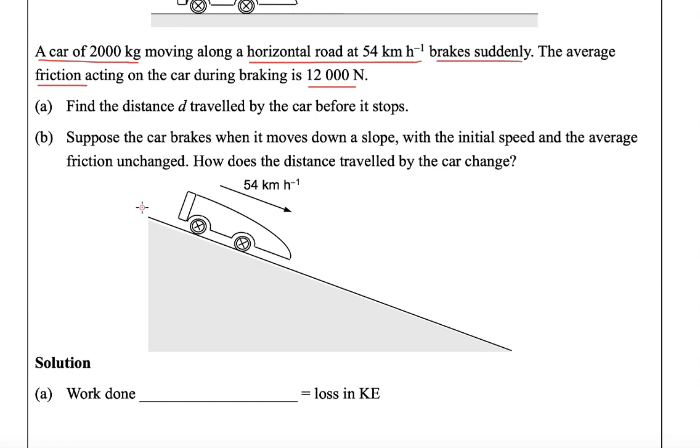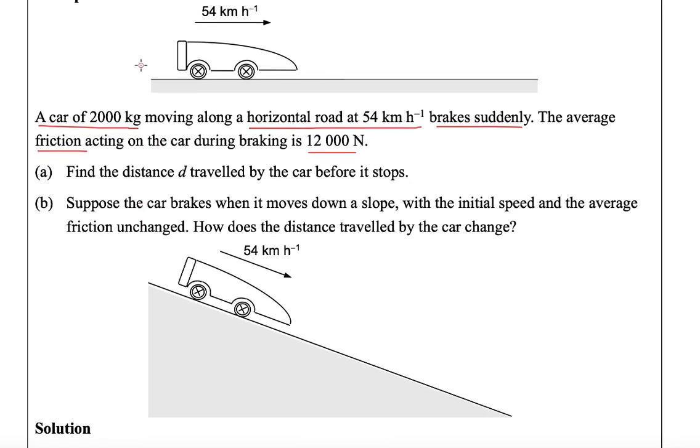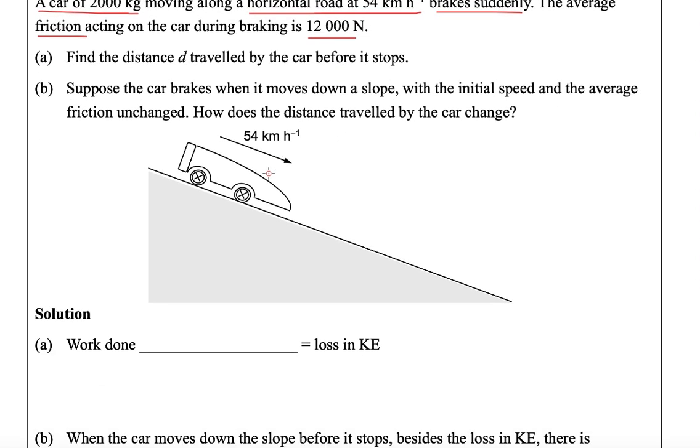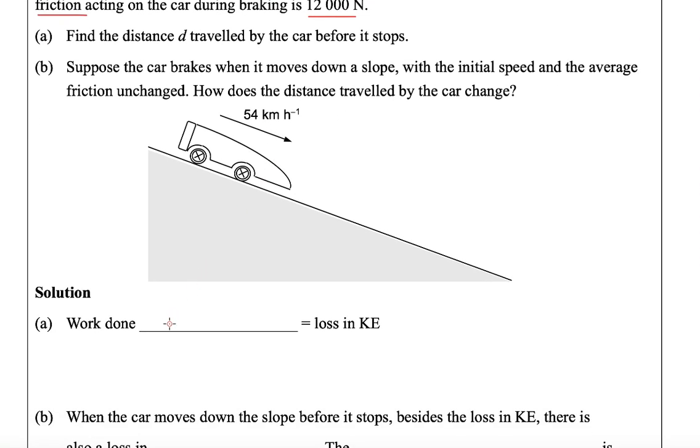So for part A here, part A is talking about this example, just a horizontal road. And the solution, how to do it. The work done against something would be the loss in KE. And the loss in KE is the work done against friction.